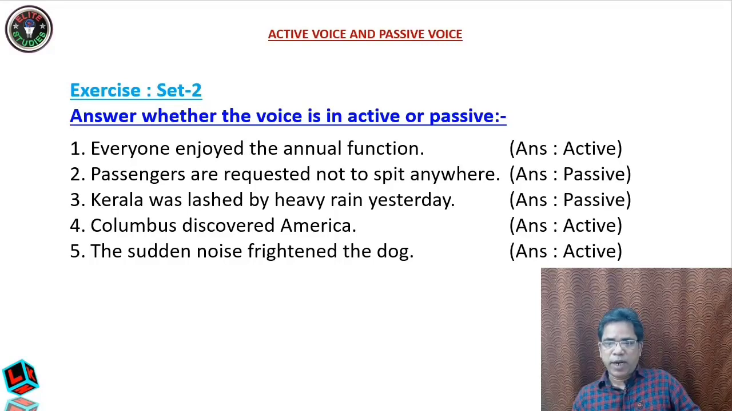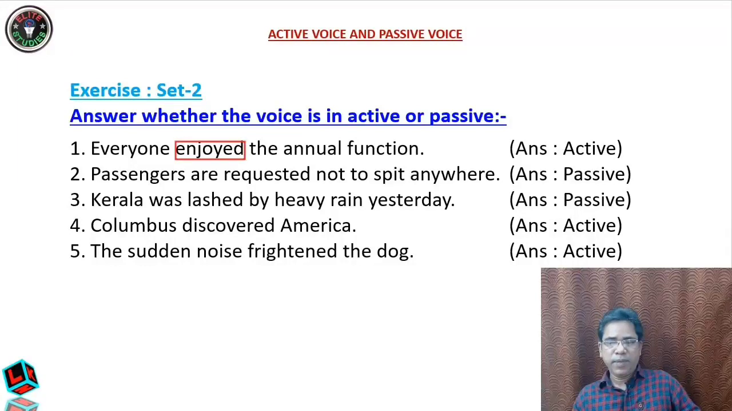Everyone enjoyed the annual function. The verb is enjoy here. And who is enjoying? Everyone. So everyone is the doer of the verb. So it is active. Clear? Now, passengers are requested not to spit anywhere. Passengers are requested. So passengers are not requesting. The job of requesting is not being done by the passengers. Some authority is doing it, requesting the passengers. So therefore passengers are not the doer of the verb request. So it is passive.